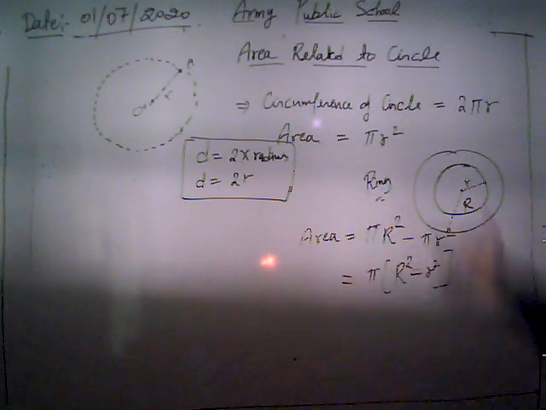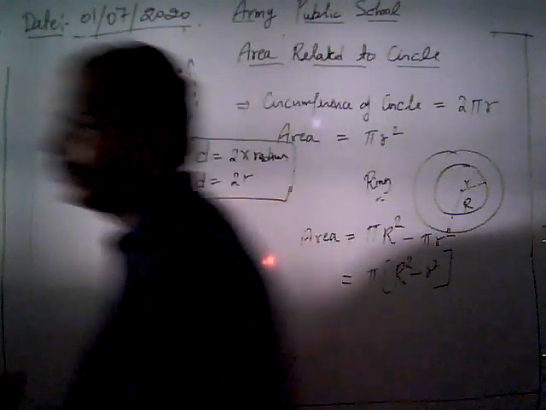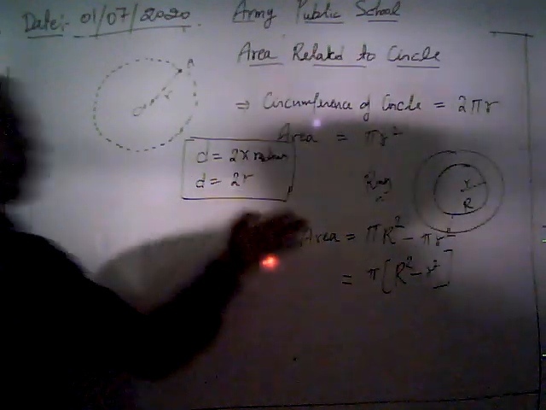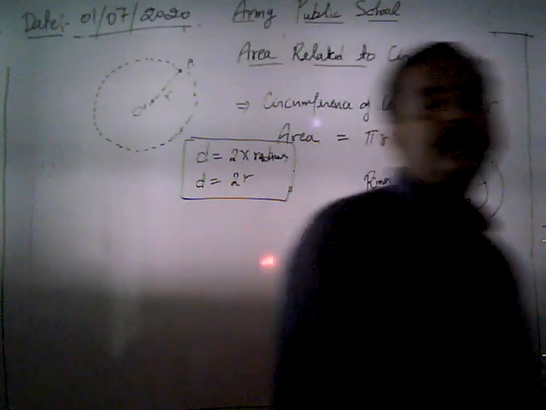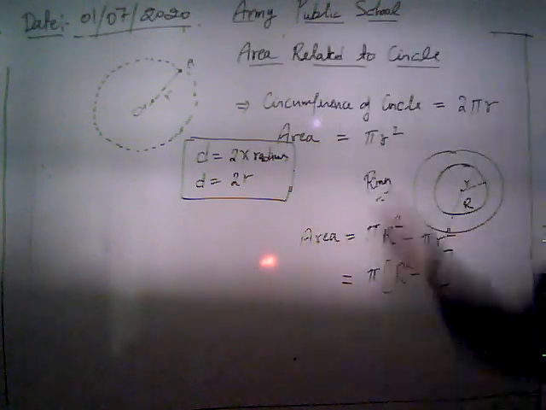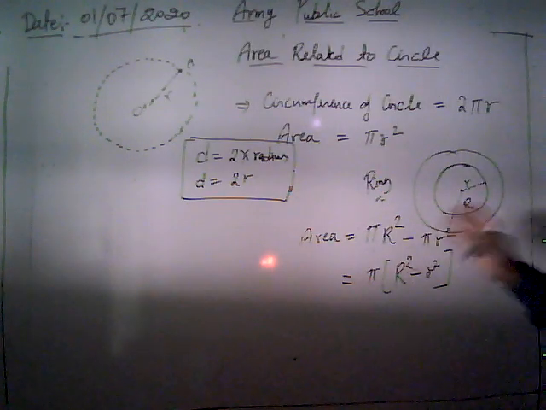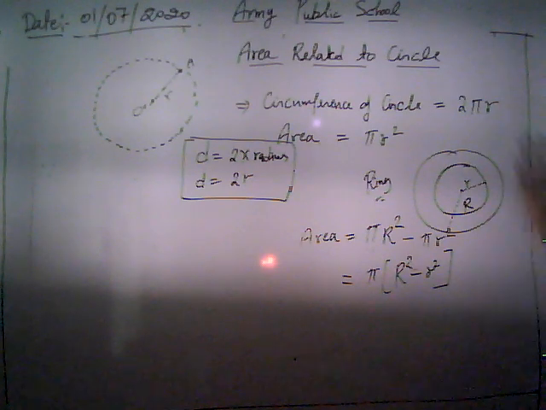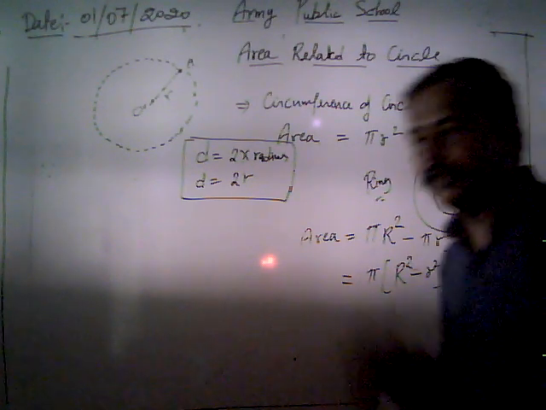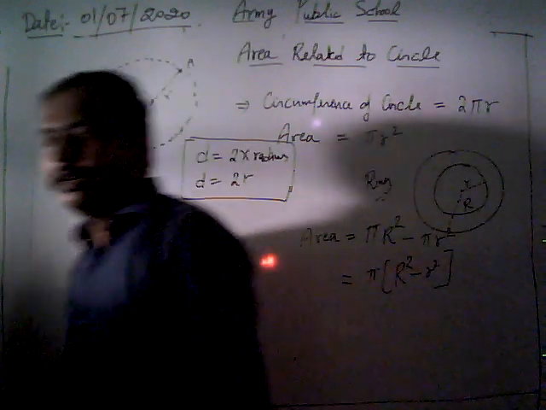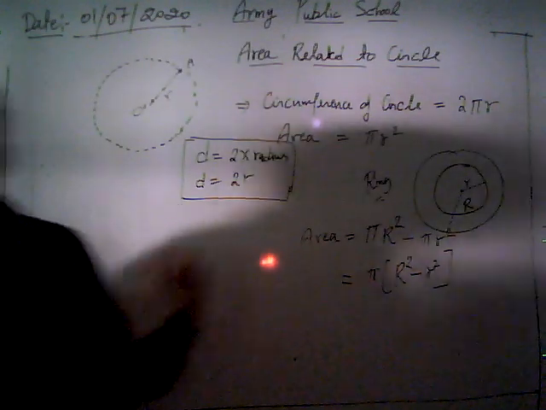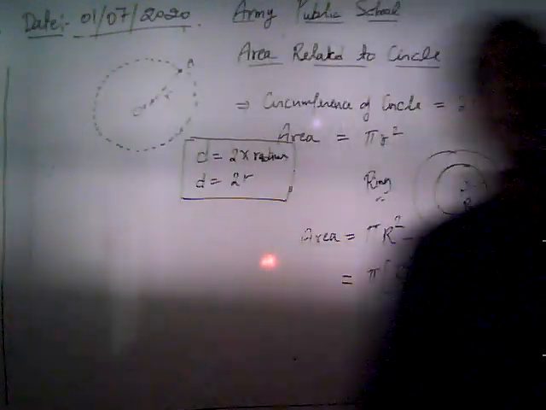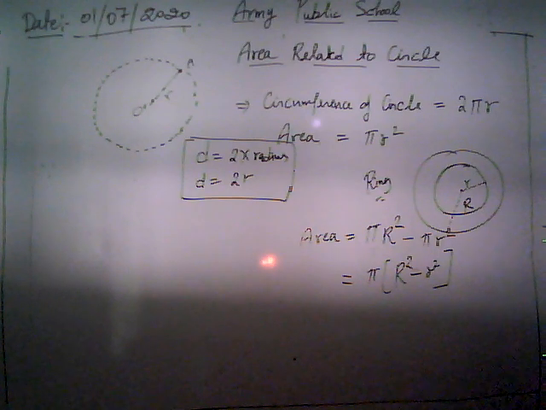After discussion of the basics, we are going to discuss some basic problems related to the concepts: circumference of a circle and area of a circle, then some problems based on the area of a circular ring. After that we are going to discuss how we can get the area of a sector and the area of a segment.